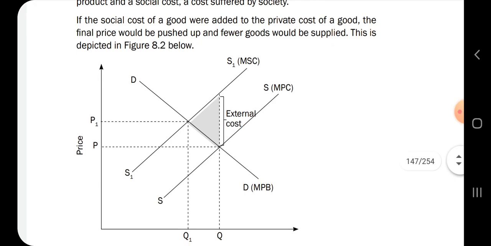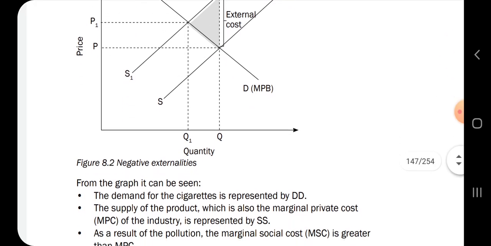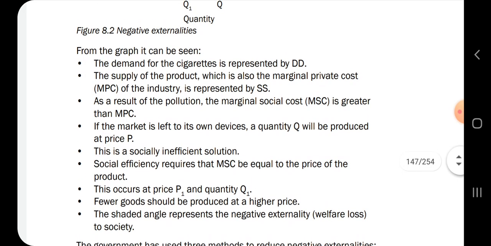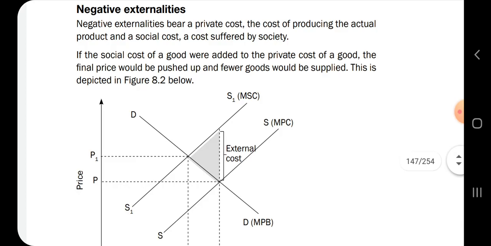So what is shown in here is that if social costs of a good were added to private costs, if you had private costs and then under private costs you add social costs, the final price would be pushed up. So it will be so expensive if we had to add social costs and private costs to sell a product, and then fewer goods will be supplied. Okay, that's what this graph depicts. So this, you can just draw it and then we can talk about it here. So 8.2 is about negative externalities as consequences of market failure.